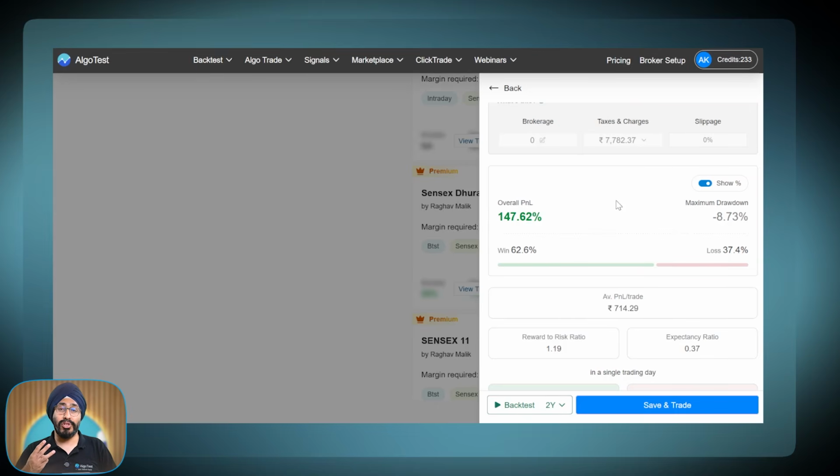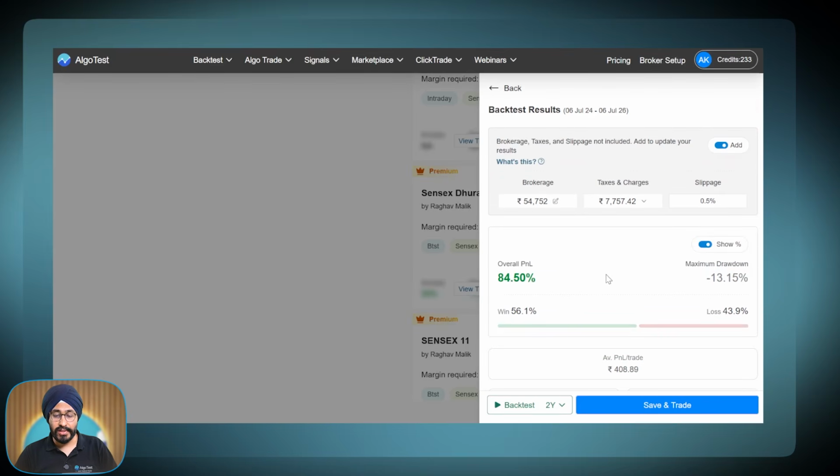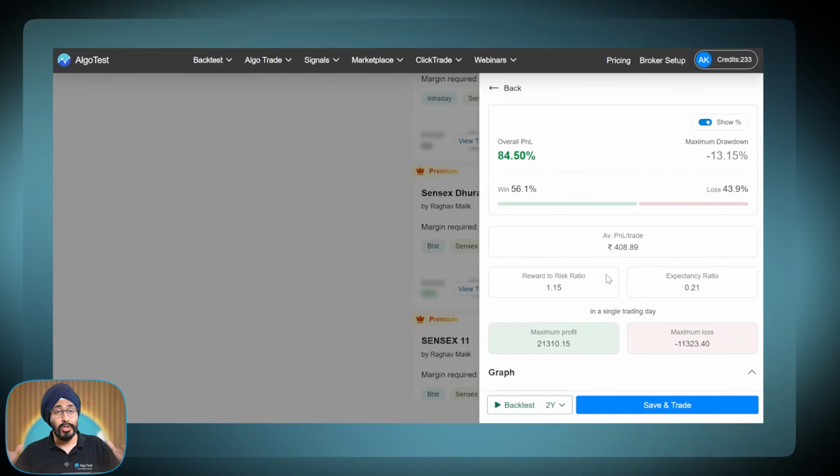So if all these three costs are genuine, then you need to add them to these results to get more genuine results. So let's do that. Alright. So I'm going to add my charges. First thing I'm going to add, okay, the taxes and charges are already calculated and added. Second thing is the slippage, which is 0.5%, since this is a Nifty strategy. And the third is brokerage. Alright. And this is the result. My P&L, which was at 150% for 2 years, went down to 84%. And my drawdown, which was at 10%, went up to 13%.